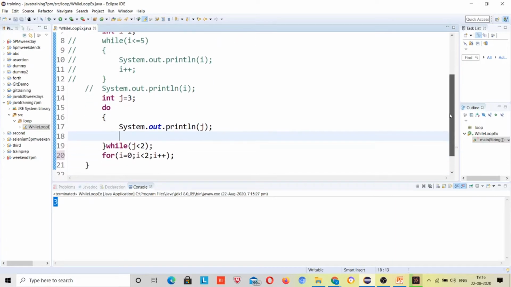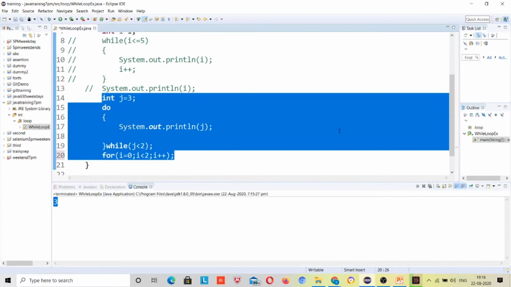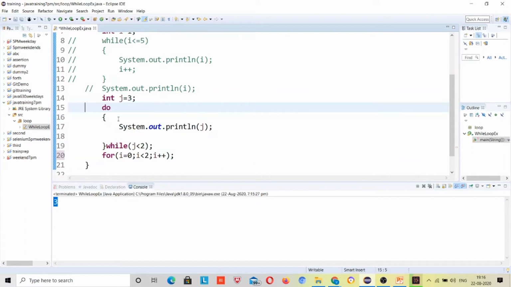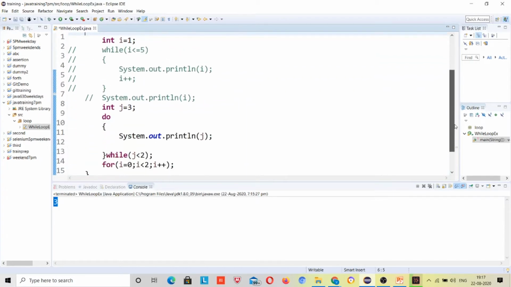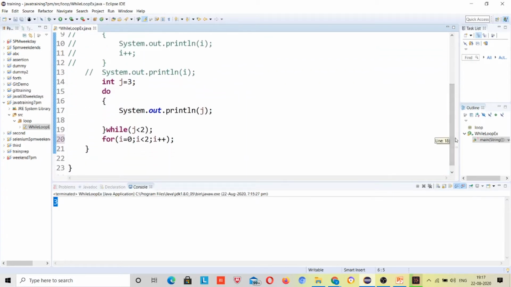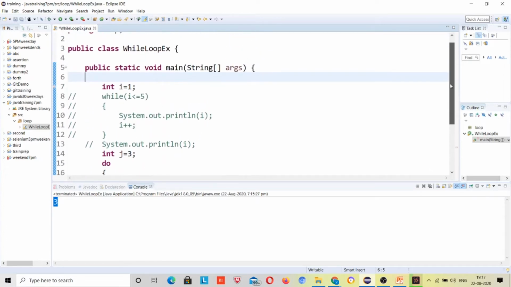But when you are unaware of the condition, then you can use the while loop. You can do the same things with a for loop as well, but when you don't know when the condition will stop being satisfied, you can use the while loop. So this was about while and do while loop.